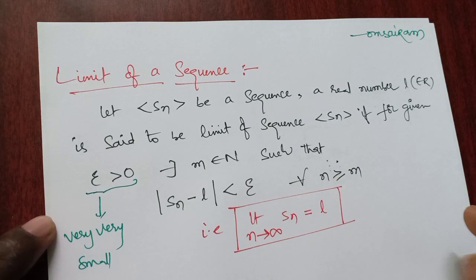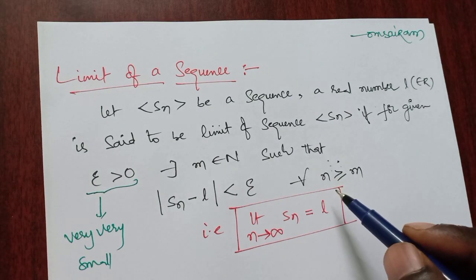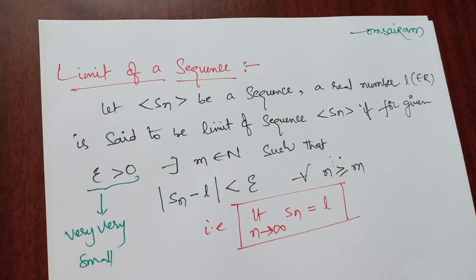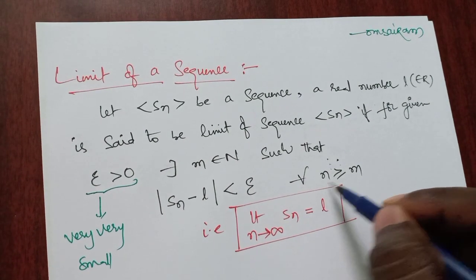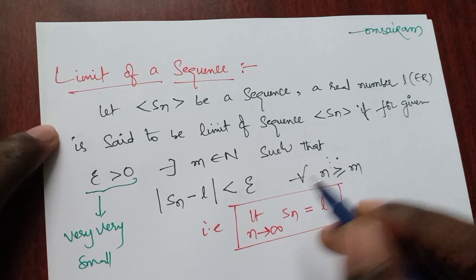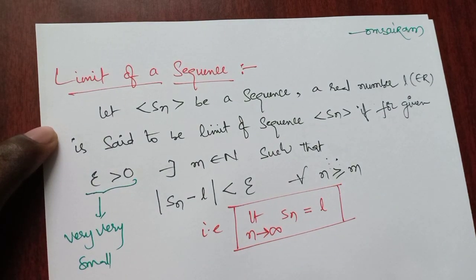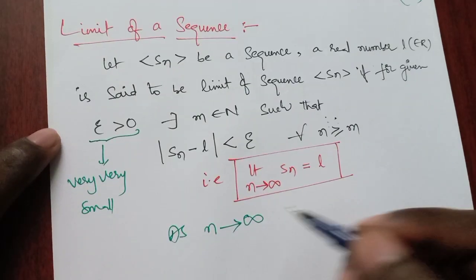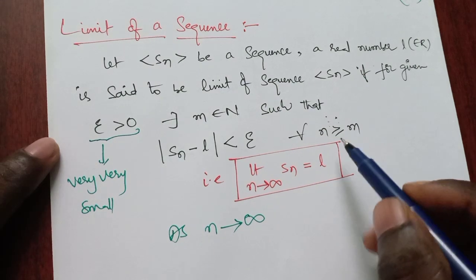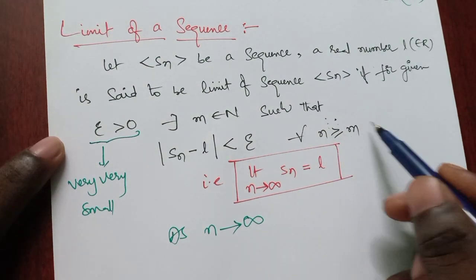So clearly n is very maximum. Among all m's, our n is the greatest value, so as n approaches infinity, it is because n is the greatest value among all m's.